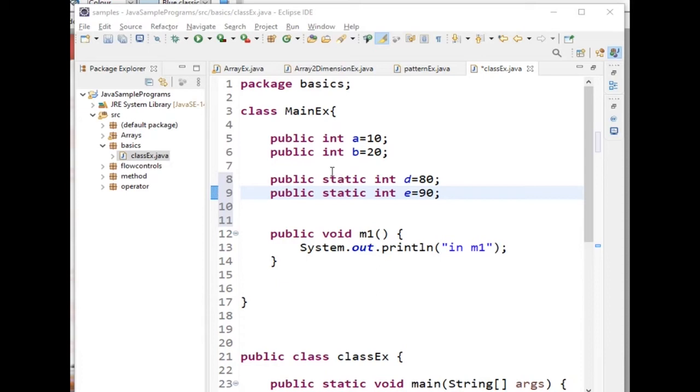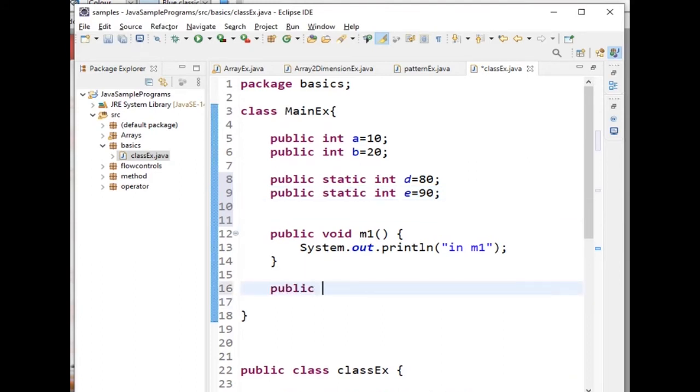For instance variables, there is no specific keyword. By seeing this we can differentiate the instance variables and the static variables. So here how many instance methods are there? Only one method. Now I will write a static method, public static void m2.